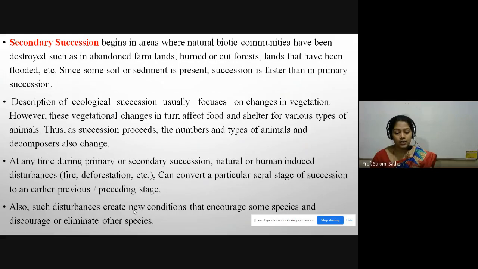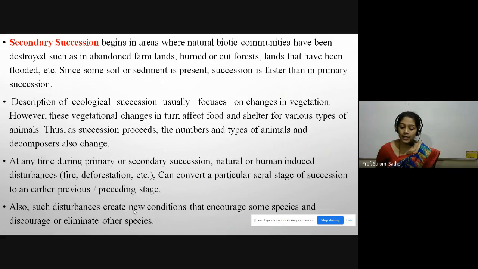Descriptions of ecological succession usually focus on change in vegetation. However, these vegetational changes in turn affect food and shelter for various types of animals. Thus, as succession proceeds, the numbers and types of animals and decomposers also change. I repeat, as succession proceeds, the number and type of animals and decomposers change.